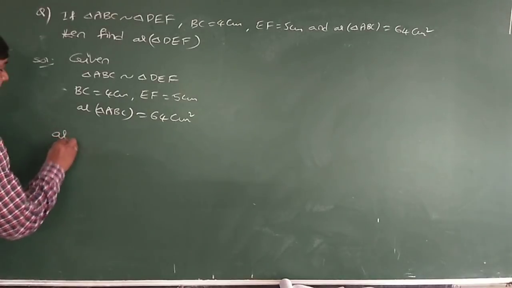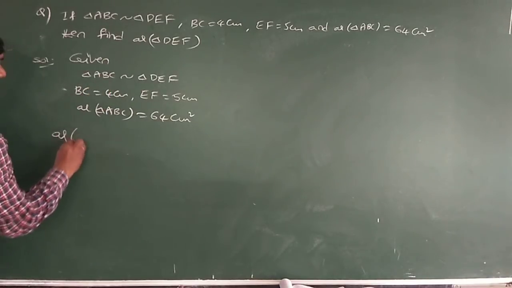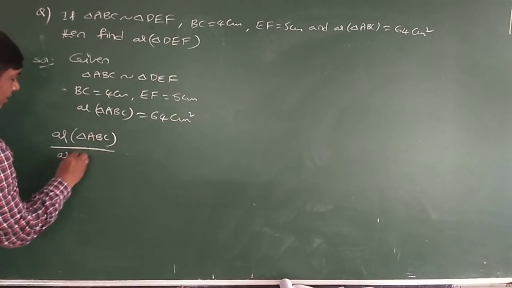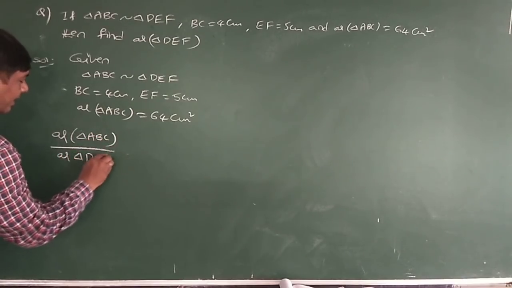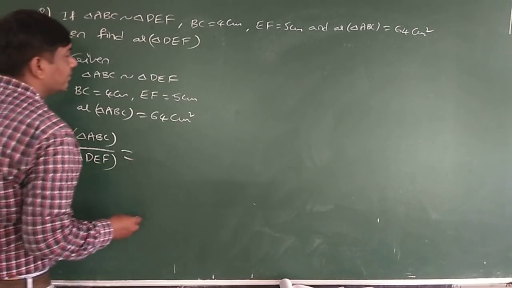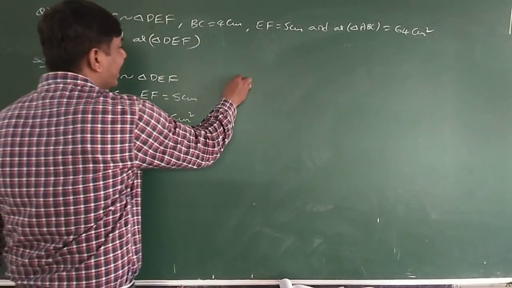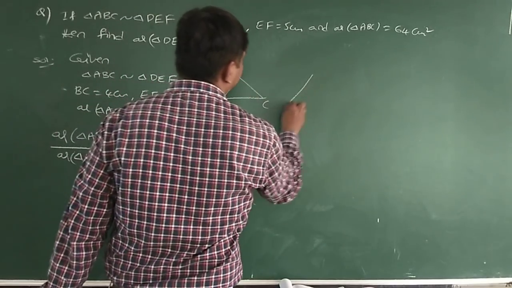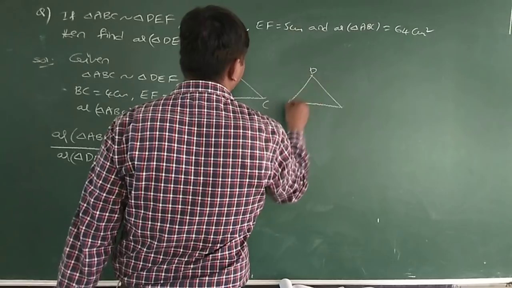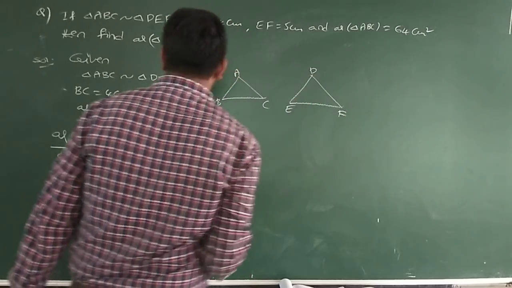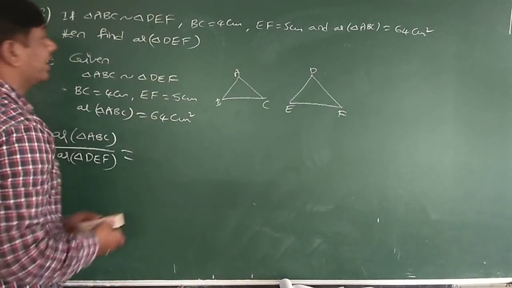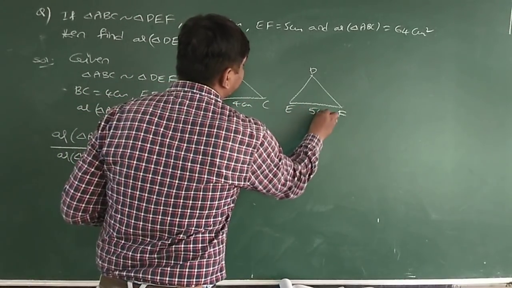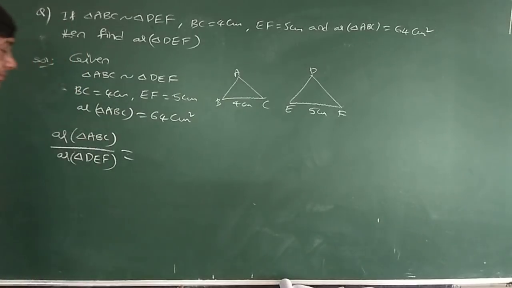So using that concept here, I will draw a rough diagram. Now here the given sides are BC and EF, so use those sides only.